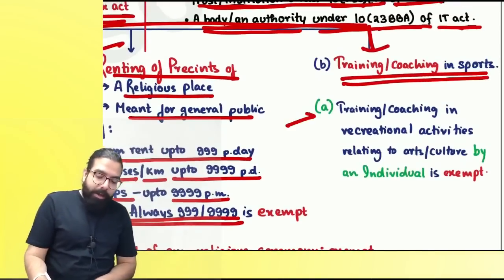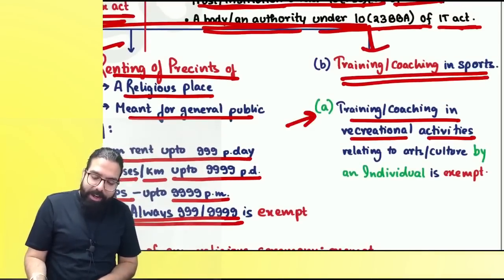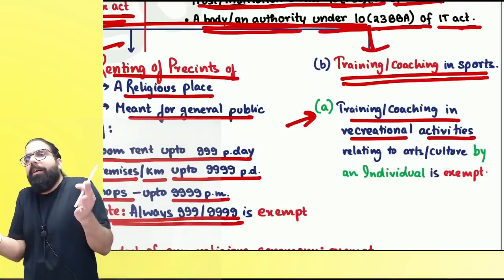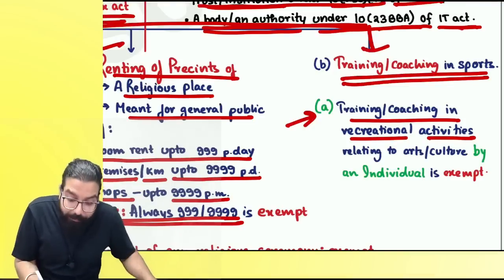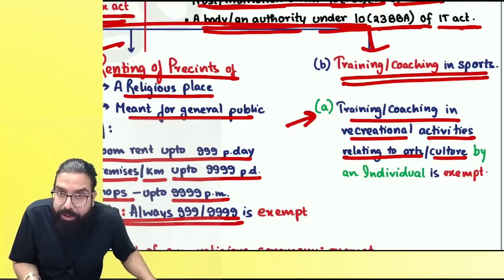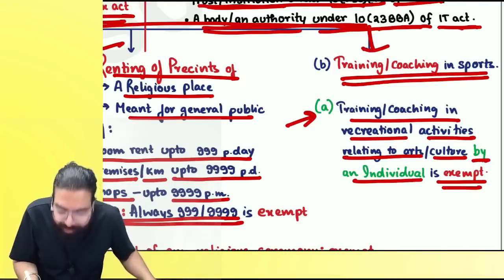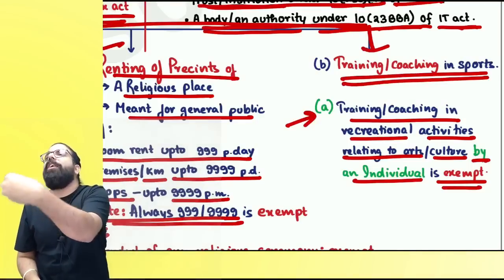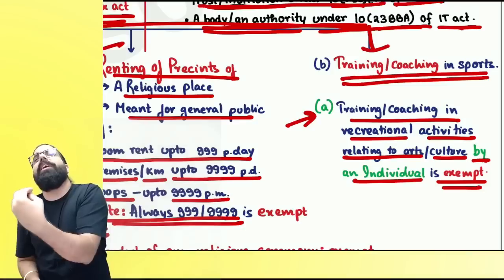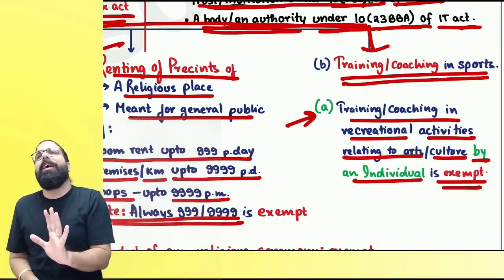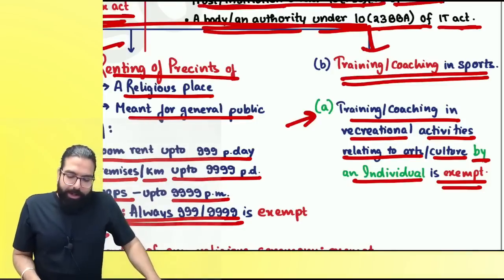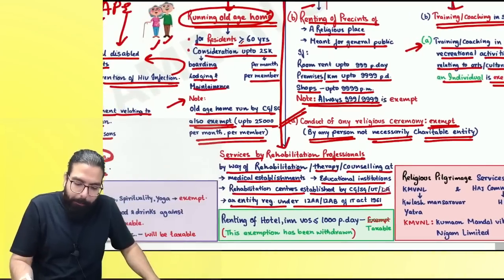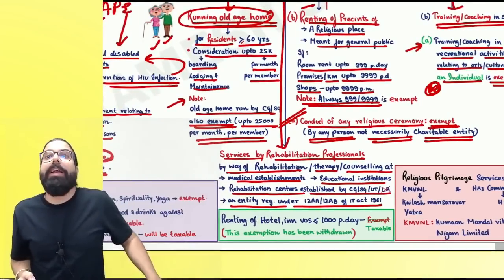The next one over here is training or coaching in recreational activity. Baba, what do you mean by recreational? Recreating yourself. Something which is done for fun, hobby, etc. Are we clear? In relation to art or culture, if it is done by an individual, it shall be exempt. Earlier, training or coaching given in recreational activity relating to art and culture by anyone was exempt. Now it is only by an individual that shall be exempted. Are we clear, everyone? Important part of the amendment, okay? Only by an individual shall be exempt.